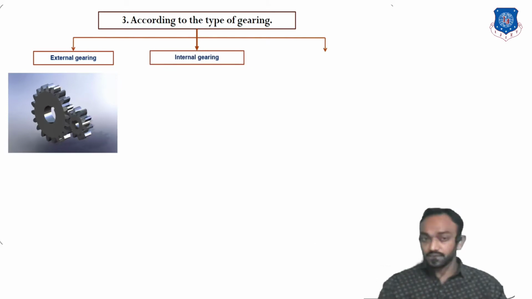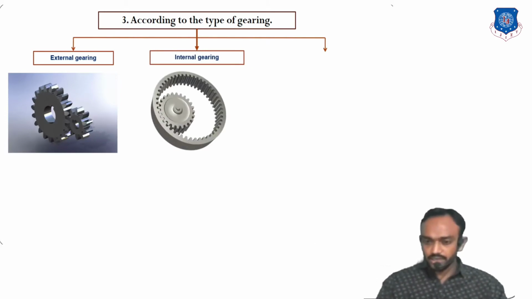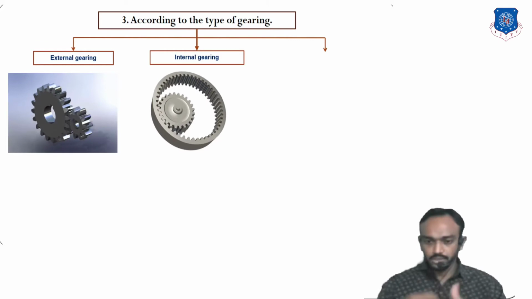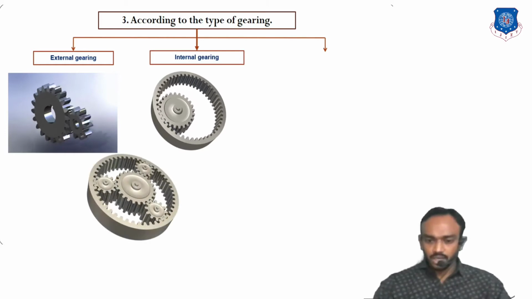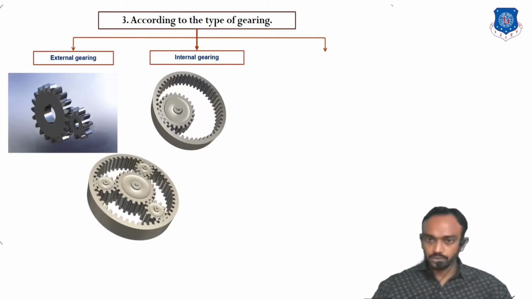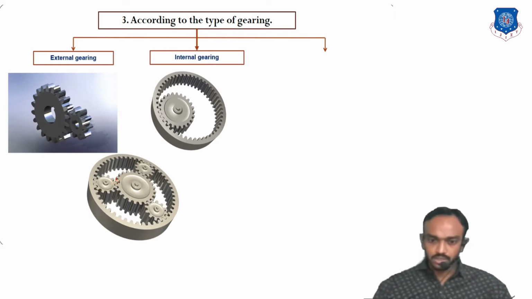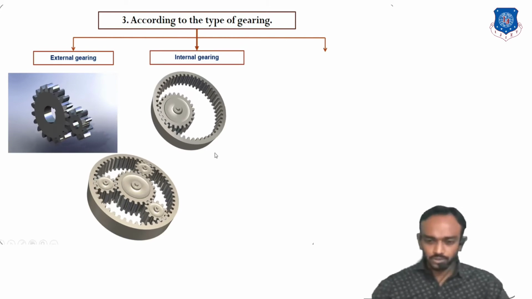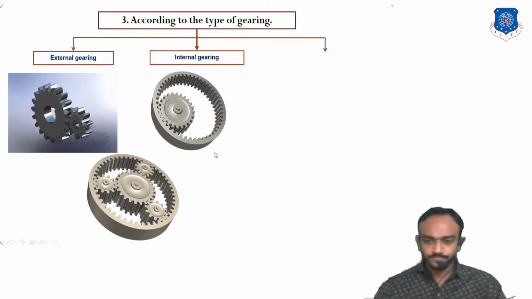And second is internal gearing, which you have also seen, where two gears are connected by internal teeth. In this you can see both types are used in this system. There is an external, and between these there is an internal gearing. So a combination of these can be used also.